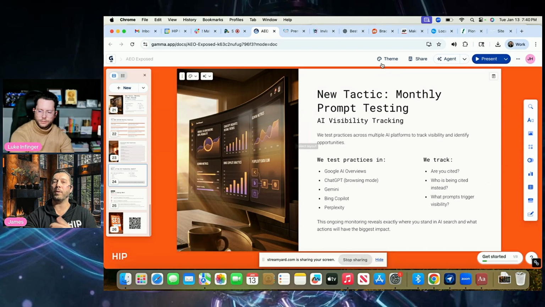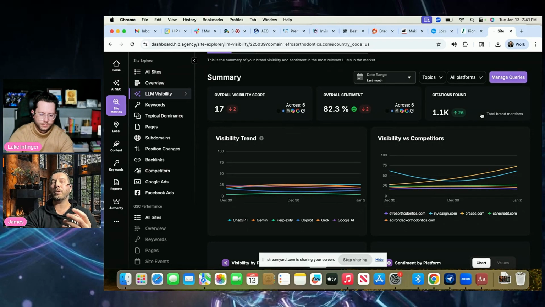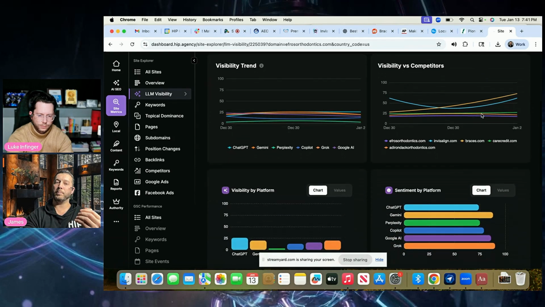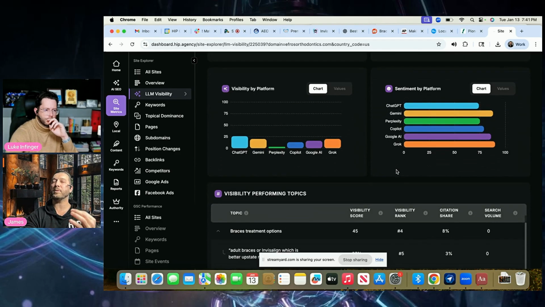So we have software that we use. And what's really cool is it's integrating all of ChatGPT, but not just ChatGPT, all of AI searches, right? So if you look here, what it's going to be showing me is specific platforms, and then how is our visibility, and then how is our visibility versus competitors. So you can see here, ChatGPT, Gemini, Perplexity, Copilot, Google AI, Grok, right? And I can see specific things here.